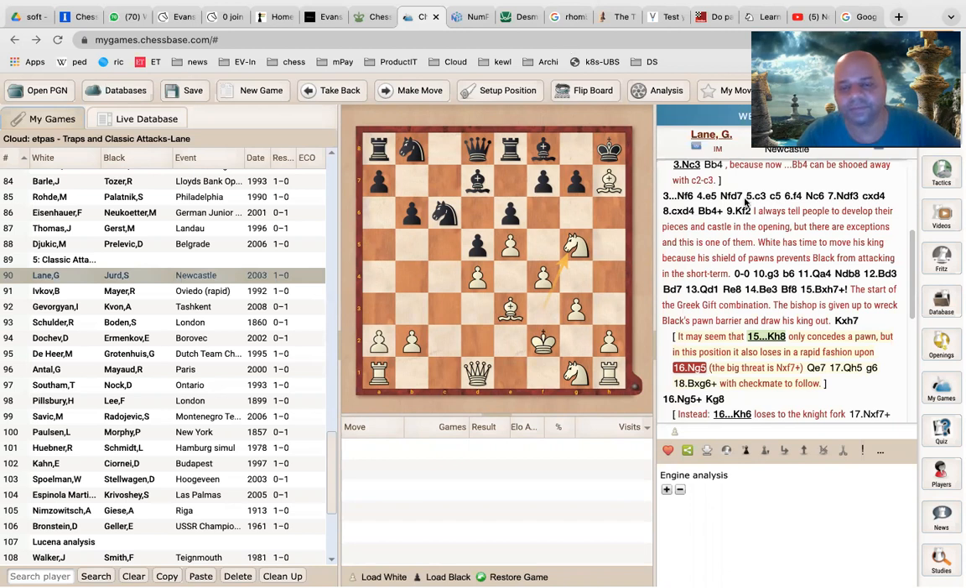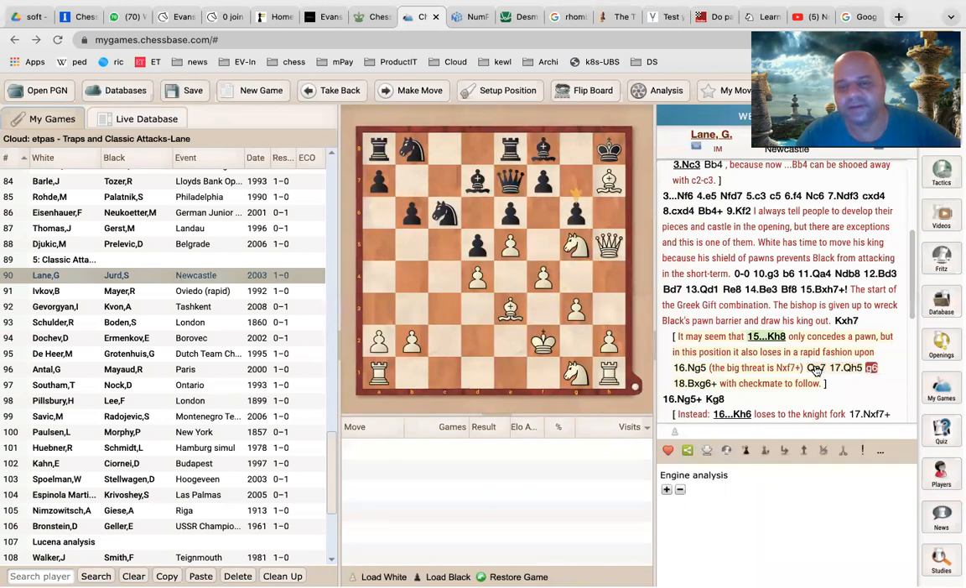Isn't there a fork with the king and the queen? Yeah, but not immediately. So here black is to play. Black plays queen e7 now. Black does not allow the fork. But what does it allow? It allows white to play queen to h5, and it is a very strong attack.